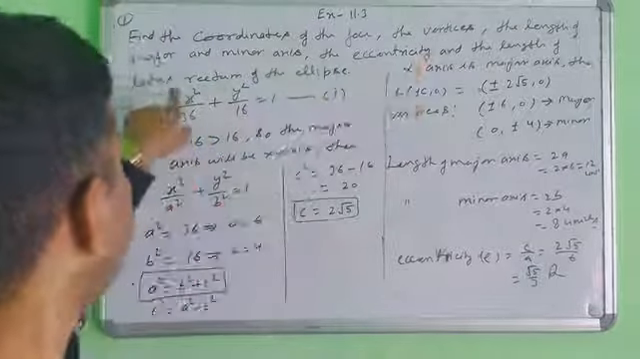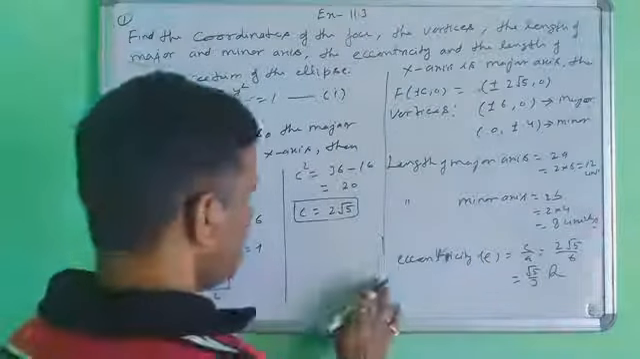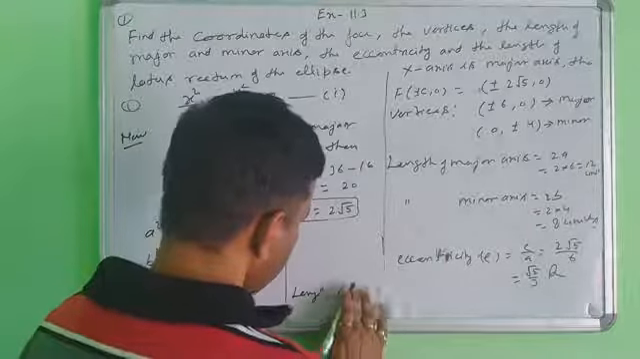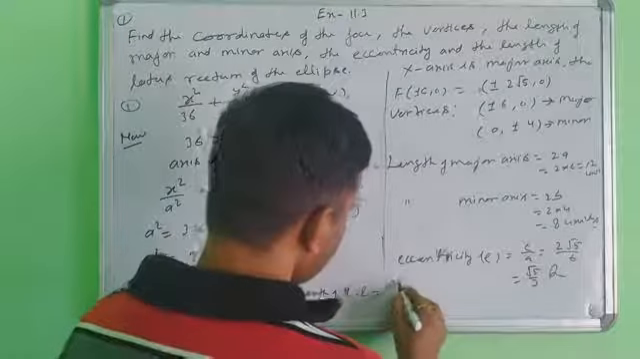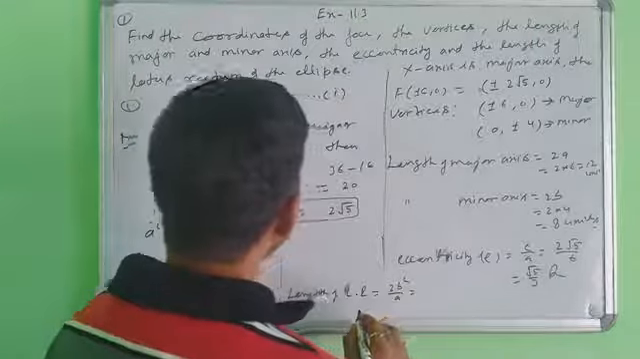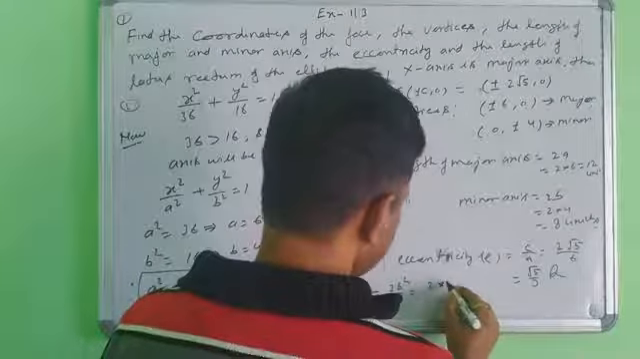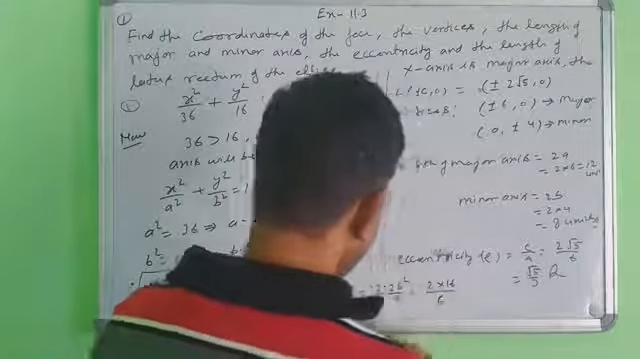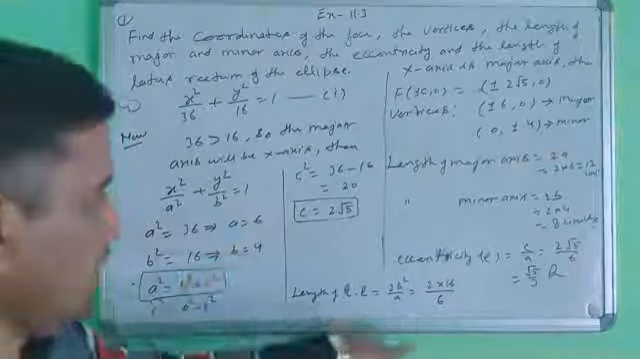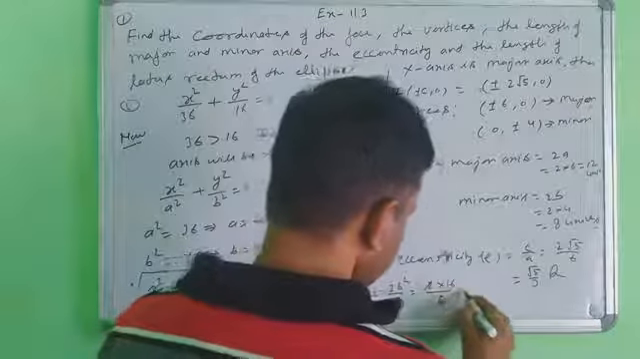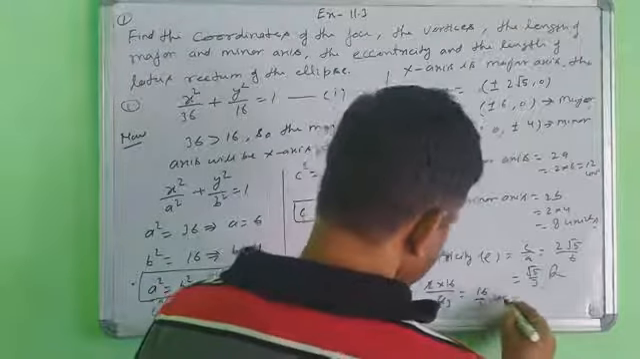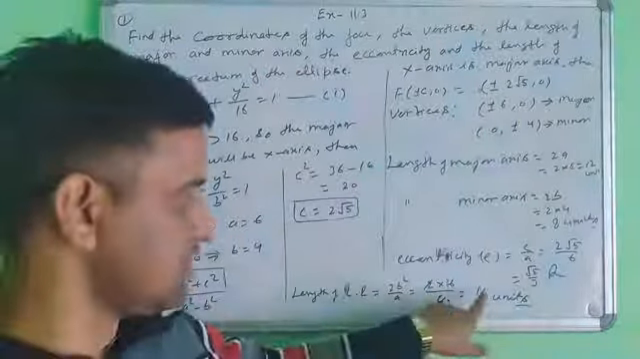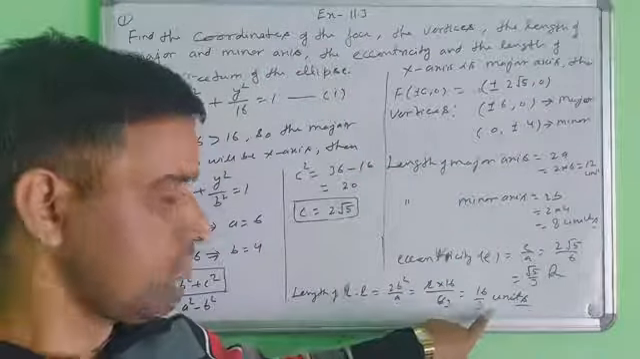Next answer, the length of the latus rectum. Length of the latus rectum equals 2b square upon a. What is the value of b? 4, so b square is 16 upon a, and a is 6. 2b square upon a means 2 threes are 6, so 16 upon 3 units. When you are using the word length, then you write the unit. The 16 upon 3, that is 5 whole 1 by 3, is your answer.